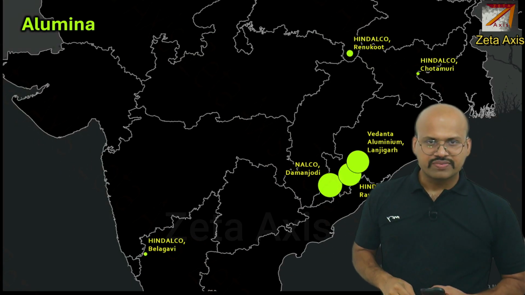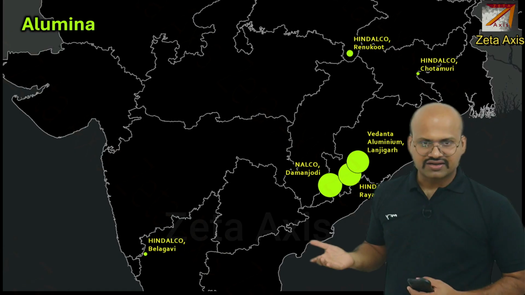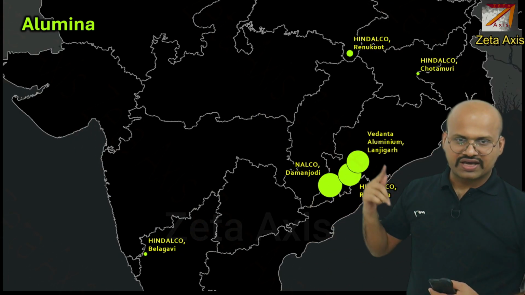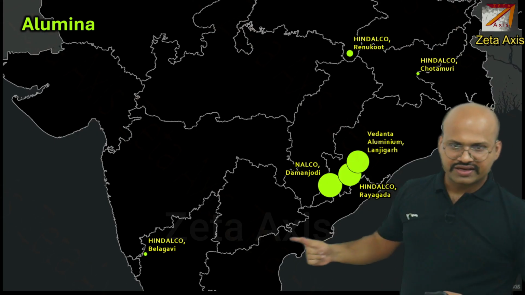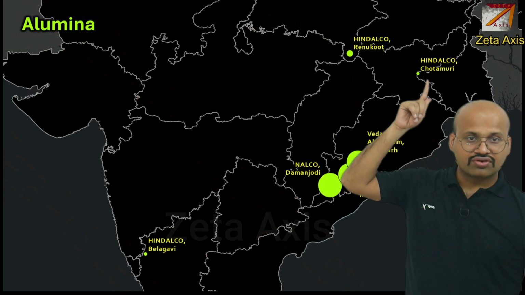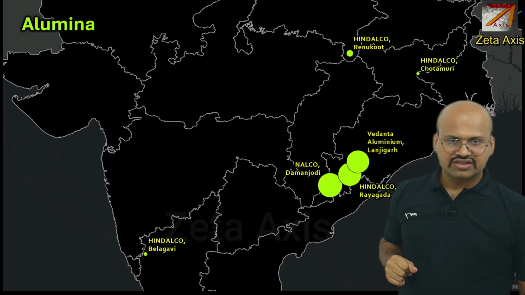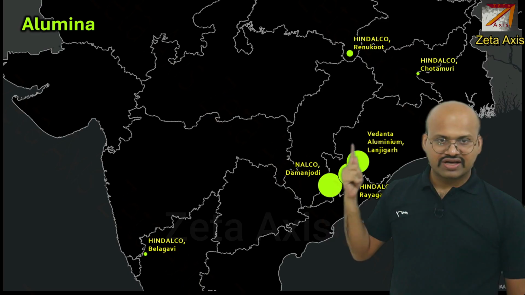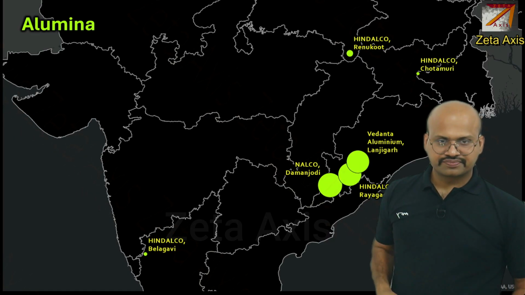And if we see alumina, then we can see these are the plants which produce alumina. We have most of the production of alumina in Odisha. There is Hindalco Belgaum, Hindalco Renukoot, Hindalco Chotamuni. You can see that most of the plants are owned by Hindalco. There is one by Nalco and another by Vedanta.